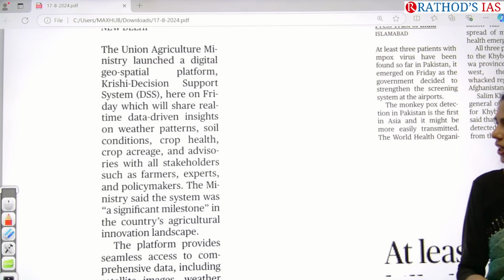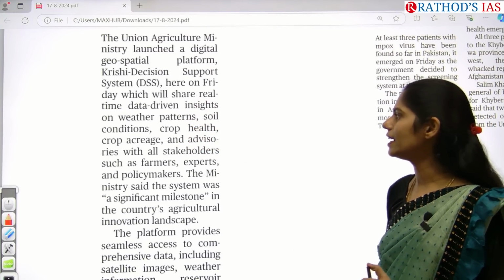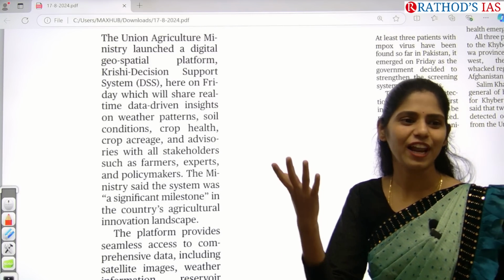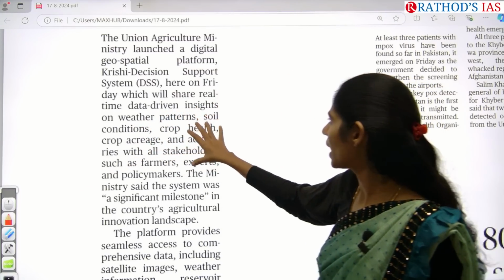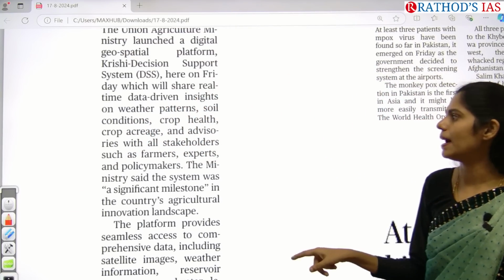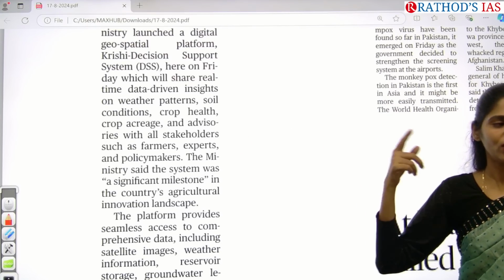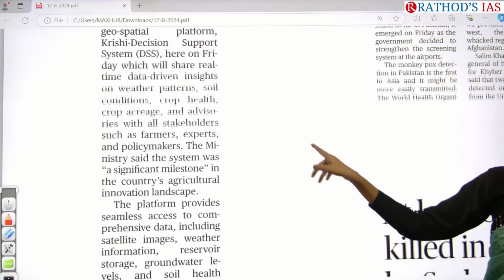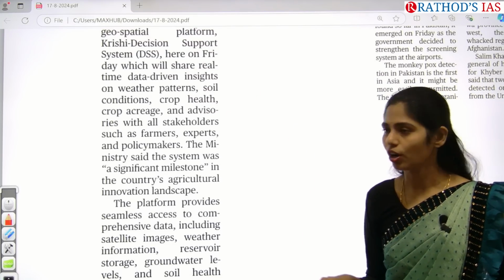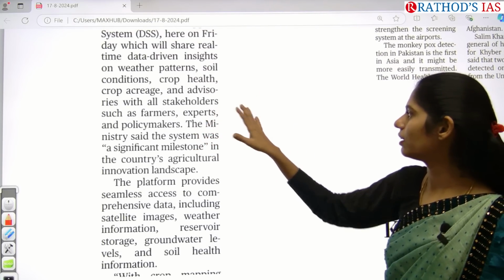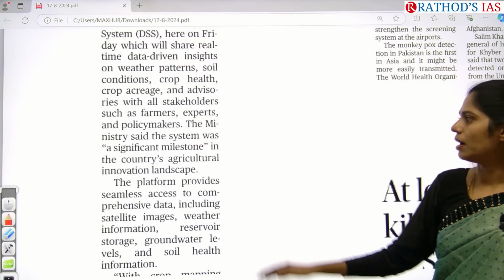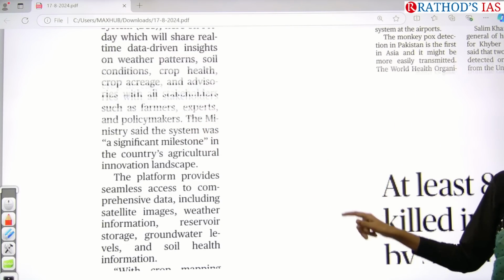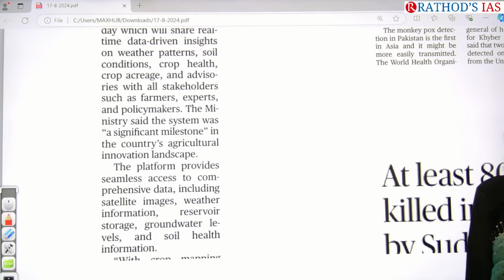What it will do is share real-time data-driven insights regarding weather patterns. Sometimes, say yesterday, rainfall happened in Hyderabad. Based on that, they will give data-driven weather patterns and even soil conditions, how they have been in recent months and how they will be in the near future. They will also give information about crop health, as well as advisories to farmers, by involving experts as well as policy makers, so that it will be helpful for the country's innovative agriculture landscape.